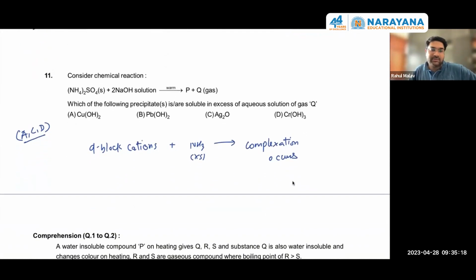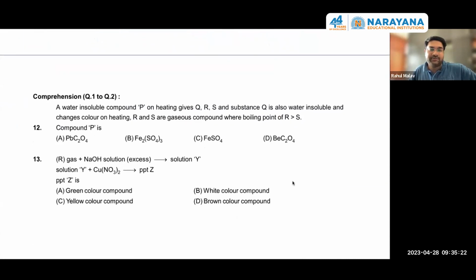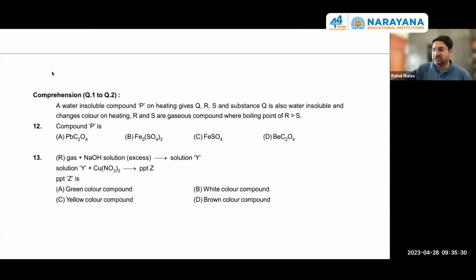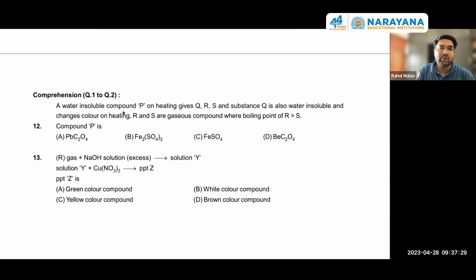Okay. Next is a paragraph. Again, it is very easy. Just try it once. In the first point, you can recall that what is happening over here. A water insoluble compound P on heating gives QRS, and substance Q is also water insoluble and changes color on heating.